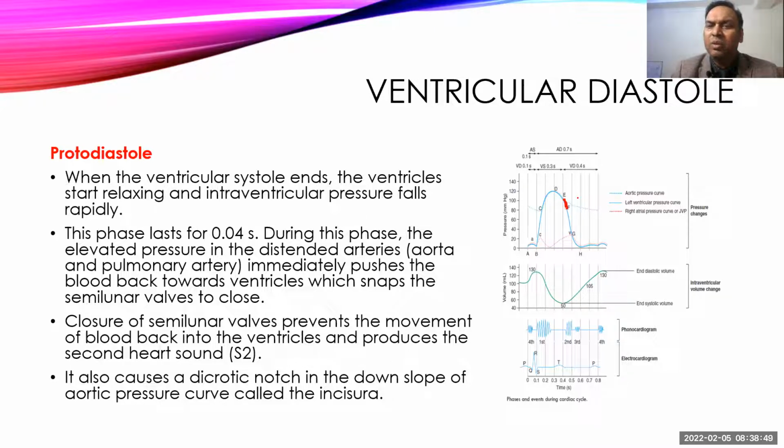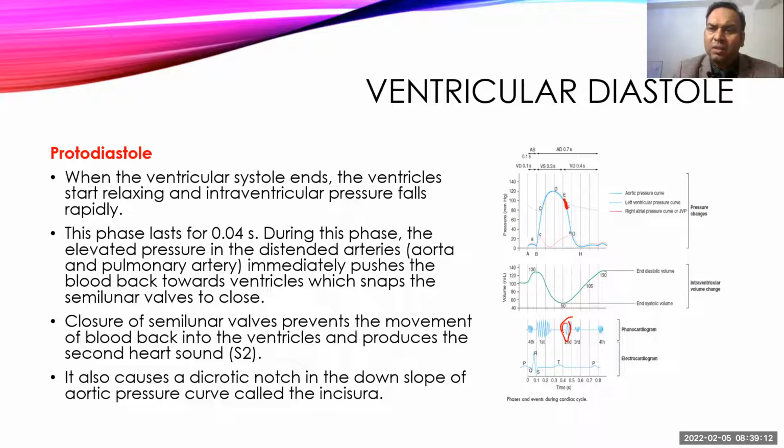And that closure of both semilunar valves, aortic and pulmonary valve, will produce a snapping sound, a very sharp sound, and that is called the second heart sound. So at this point, there will be the second heart sound.